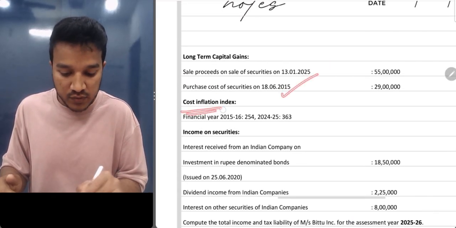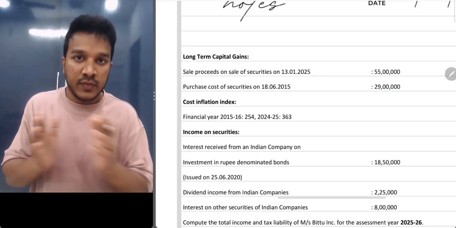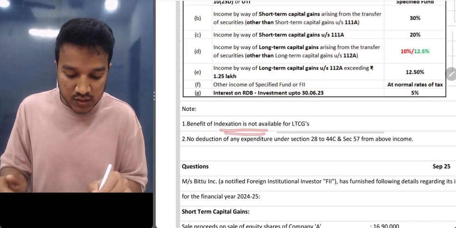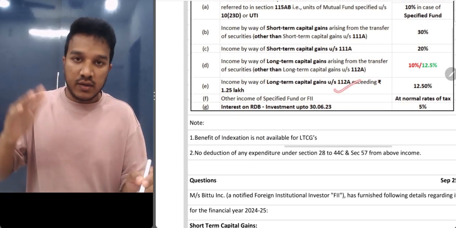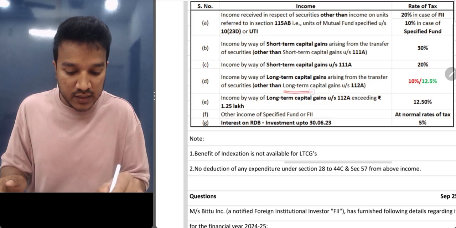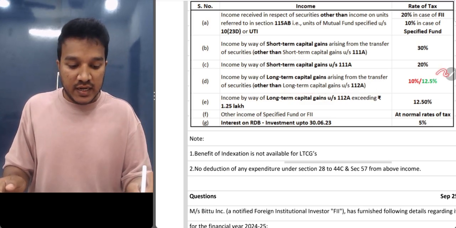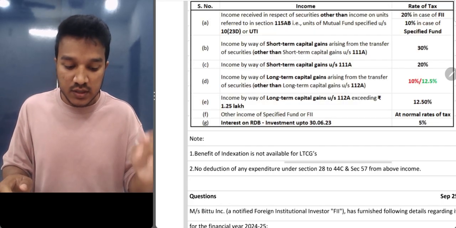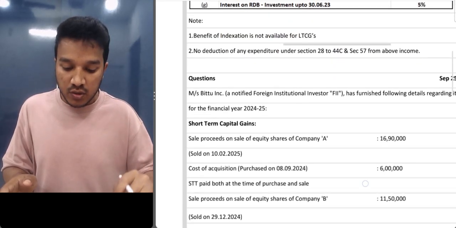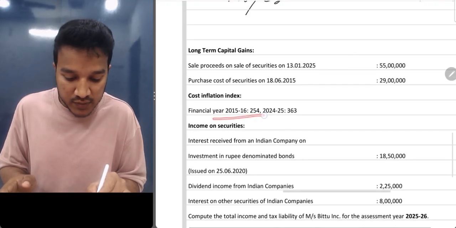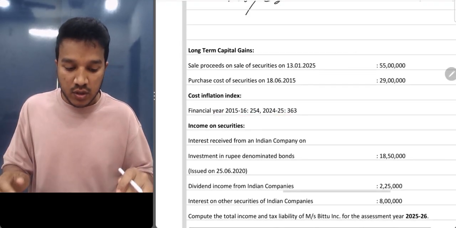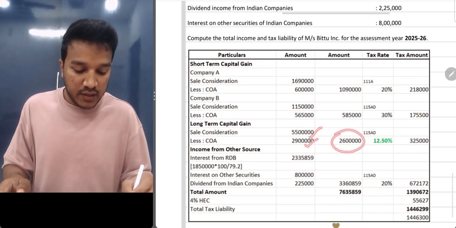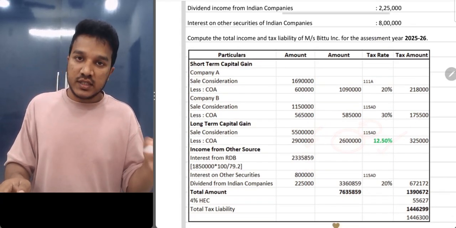and purchase they gave, and they gave you cost inflation index. ठीक है, indexation के लिए क्या indexation मिलता है इधर? नहीं मिलता है. I've clearly told you that benefit of indexation is not available. It is not falling under 112A, so it falls under any other long-term capital gain other than 112A. The tax rate now is 12.5%. Earlier it was 10%, but now it is 12.5%. But the point here, remember, we will not get any indexation benefit. He gave this point just to fool you guys, but we will not get any indexation. 55 minus 29, this is your gain. Under section 115AD, 12.5% is your tax rate.